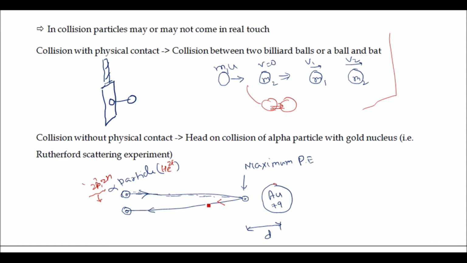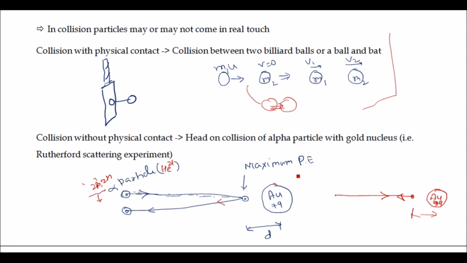Actually here some angle has been shown, although if it is purely head-on collision then there will not be any angle. Like the alpha particle goes toward the gold nucleus, and suppose it reaches a point at distance d from the nucleus. Afterwards it retraces its path in the backward direction. So basically, it will not reach the gold nucleus.